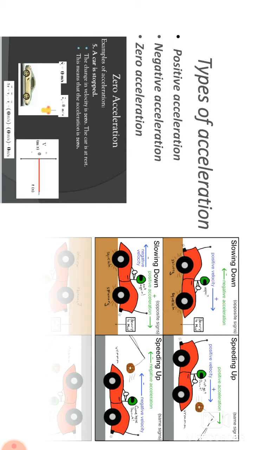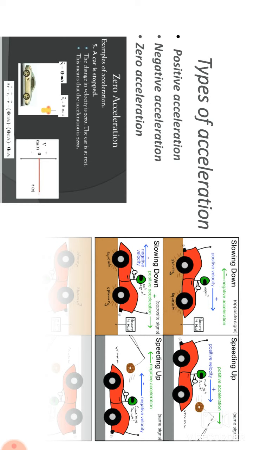Next, let's go. Types of acceleration. There are also some types of acceleration. First one is positive acceleration, second one is negative acceleration, and third one is zero acceleration. So what is positive acceleration? Just remember at least one point for three of them. One thing, positive acceleration means acceleration increases. Negative acceleration decreases. Zero acceleration, acceleration is constant.